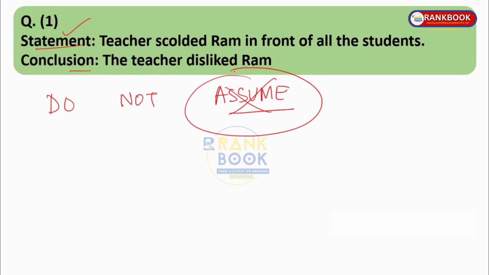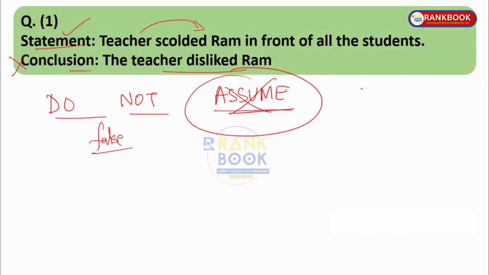Here we are assuming that the teacher dislikes Ram, but the teacher might have scolded Ram because Ram might have been late to the class, or might have been a mischievous boy, or might not have done the homework. It is not necessarily that the teacher disliked Ram. So here we are assuming, and this conclusion is wrong or false.